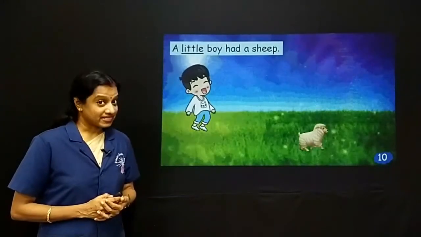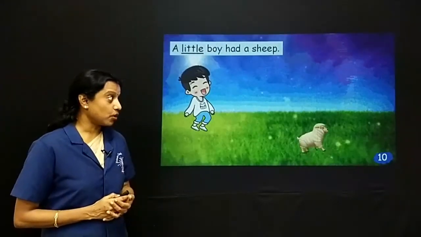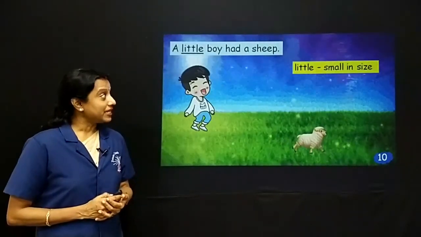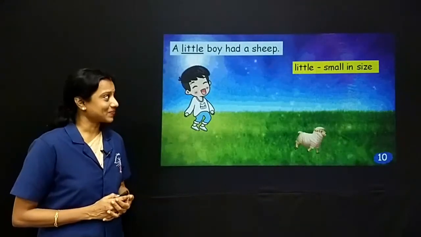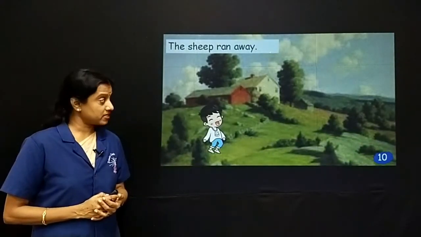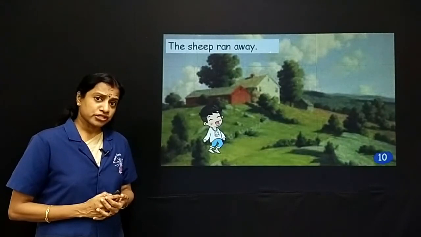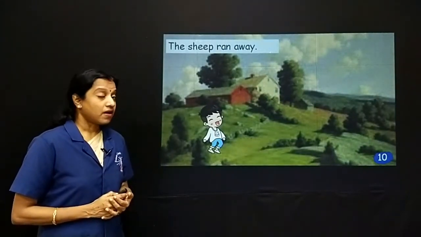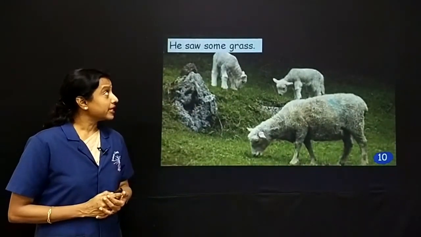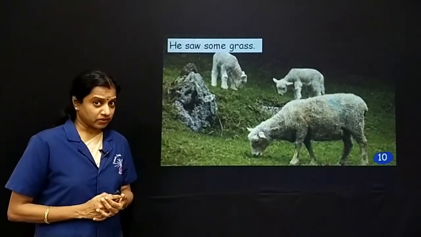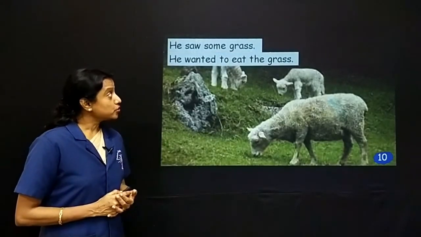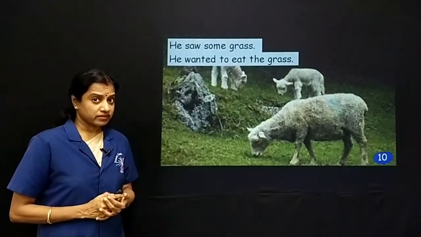A little boy had a sheep. There you can see that's a little boy and he had a sheep. Little means small in size. The sheep ran away. So one day he goes for a walk with his sheep and the sheep ran away. The sheep went into the forest. He saw some grass. Now the sheep saw some grass and wanted to eat grass, so it wouldn't listen.